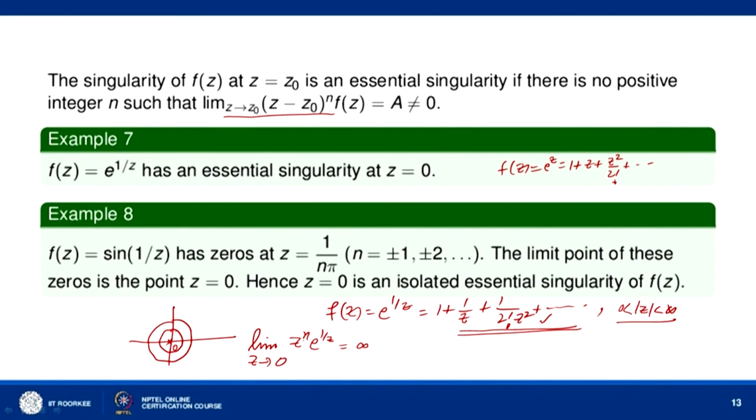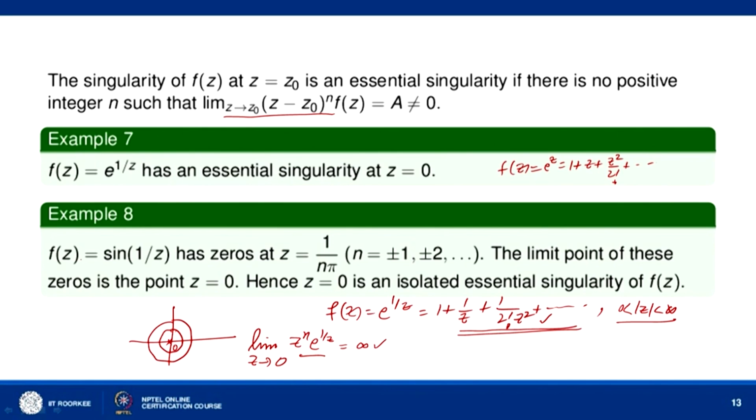Okay. Whatever value of n you take, n is equal to 1, 2, 3, however large a value of n you take, z to the power n into e to the power 1 by z is always infinity. So, this function f z has an essential singularity at z equal to 0, because we cannot find any positive integer n such that this limit is a.